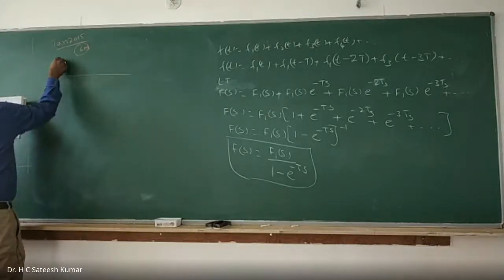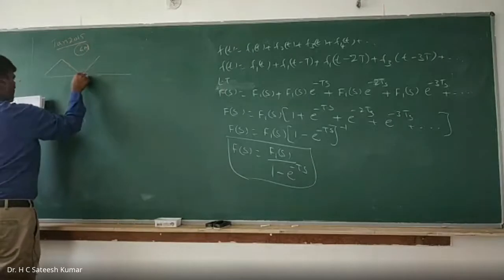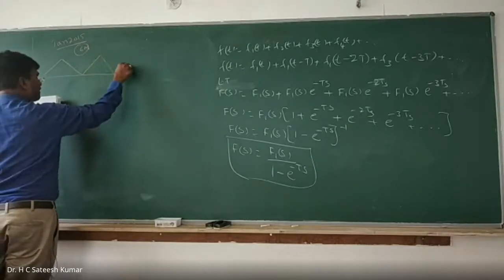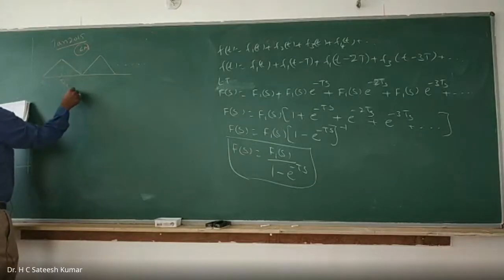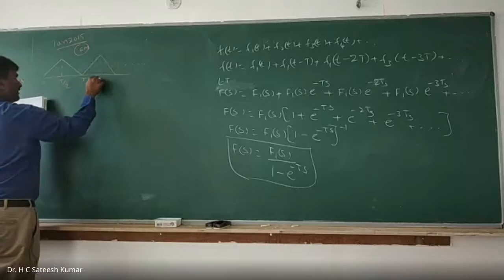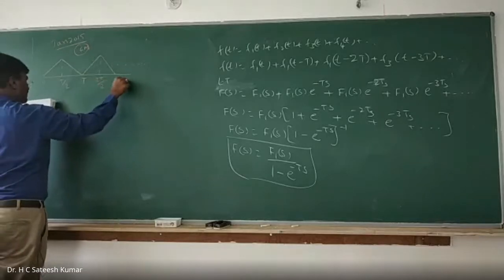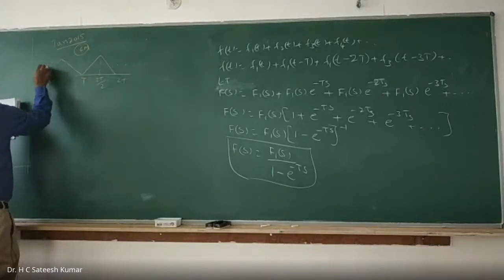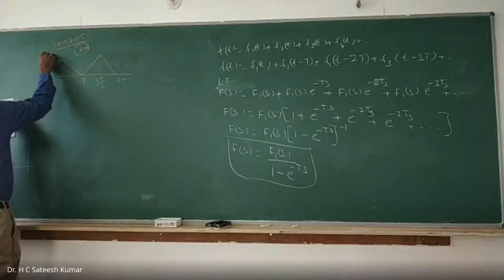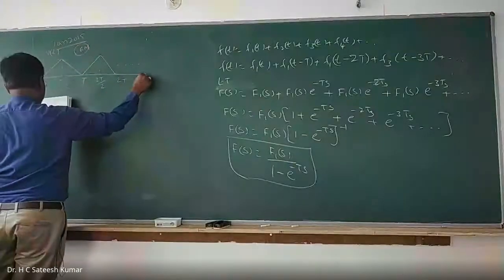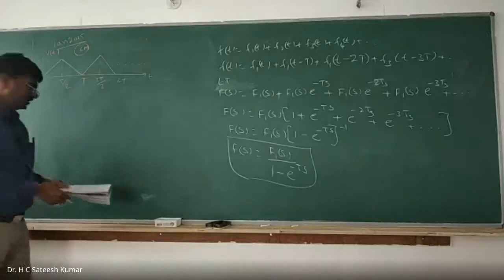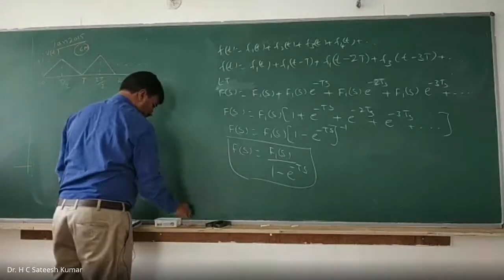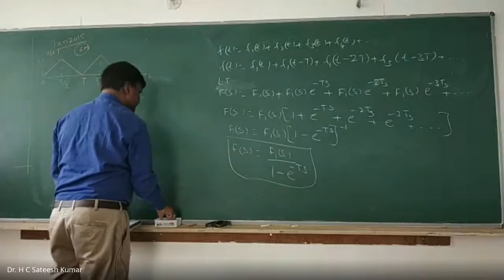So he has given a waveform like this: 0, T by 2, T, 3T by 2, 2T, and so on, with amplitude 1. This he called v of t, and this he called t. Synthesize the waveform means you will have to write down the equation for the given waveform. And then we can go for this, right?